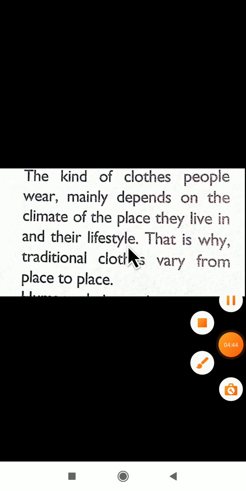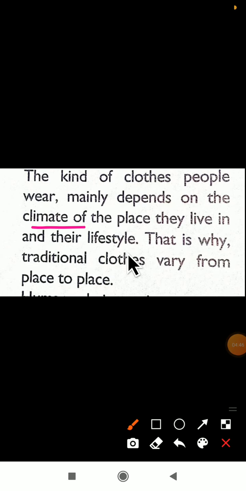So we are mainly dependent on climate. Whatever clothes we wear depends mainly on the climate, on the place where we are living. We do not wear a sweater in summer, because sweaters are suitable only for winter. In summer we wear only cotton clothes, as cotton clothes absorb sweat. In summer we sweat more, so we require cotton clothes.